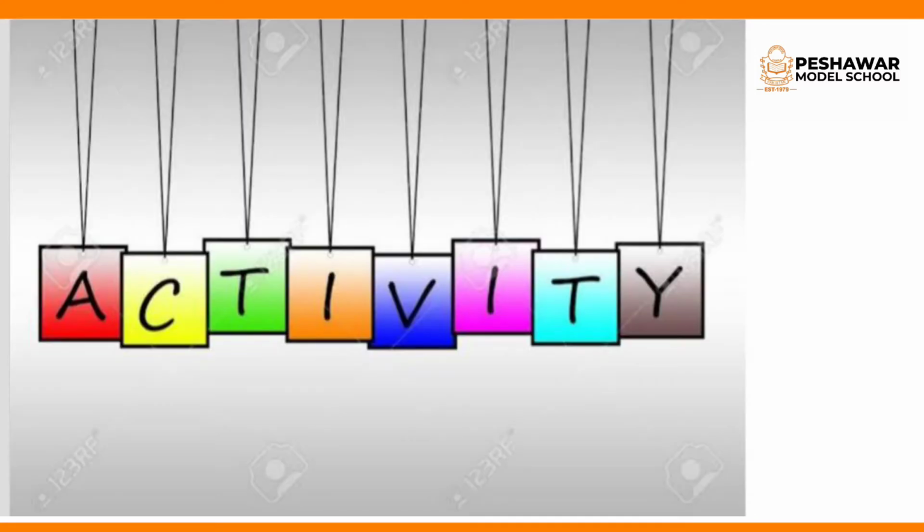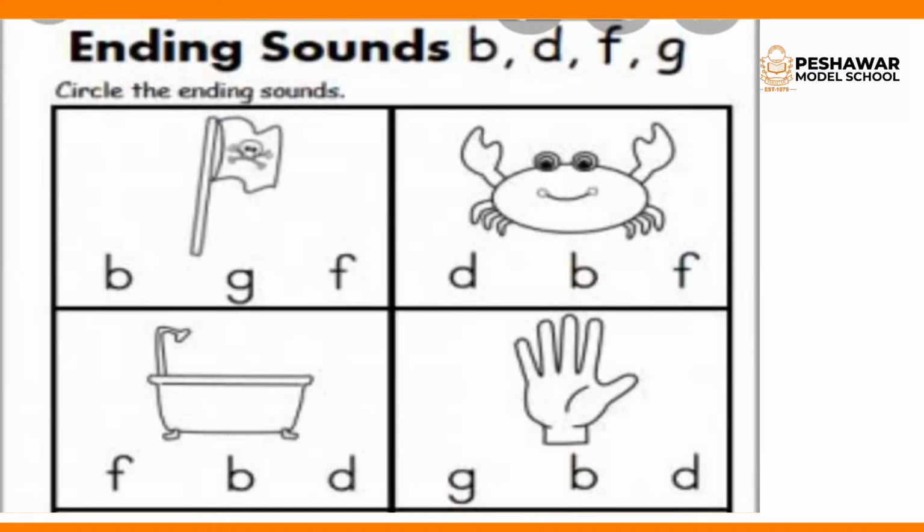Now we are moving towards some activity, because activity makes a subject or anything very interesting. What is our first activity? This is about ending sounds. In the first two lectures we discussed the initial sounds. Initial sound means the first sound. Now we are discussing the final sounds. Final sounds or ending sounds mean the last sound.